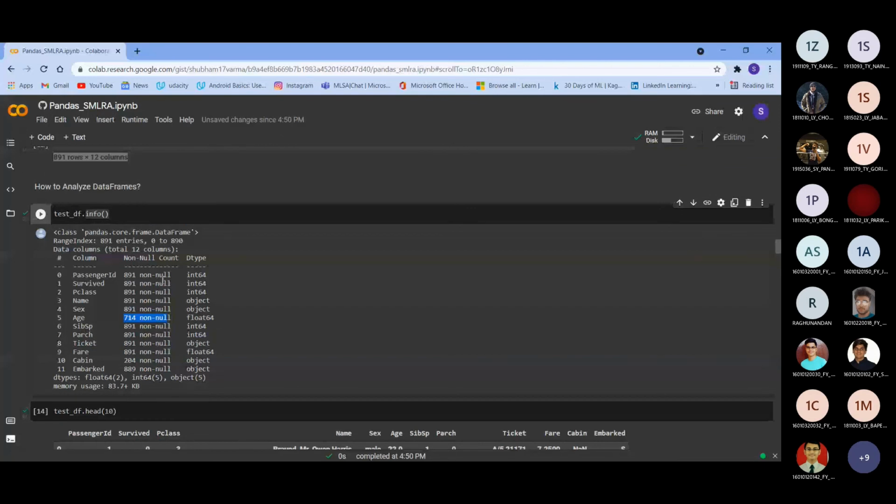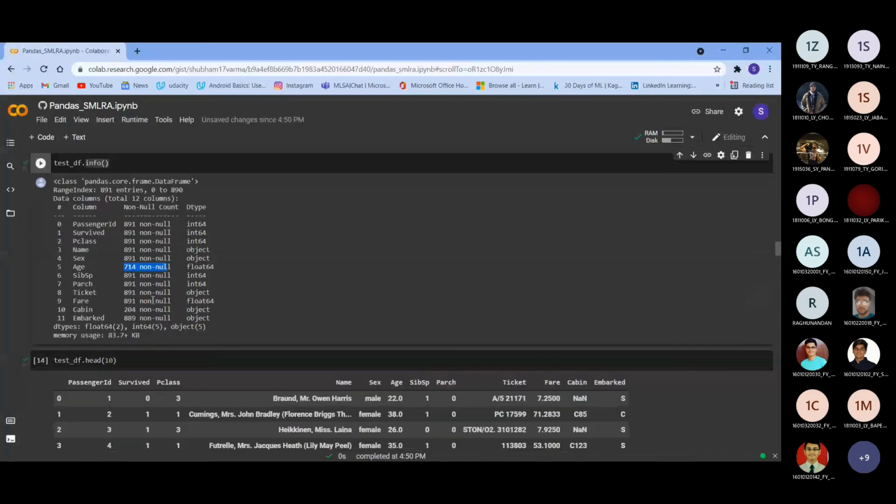If I don't pass 10, the default is 5. If you put this dot head, the first 10 values of a data set will be displayed. As you can see here, it starts from 0 and goes till 9. Similarly, if you don't put 10 here, only the top 5, the default, 0 to 4, will be displayed to you.